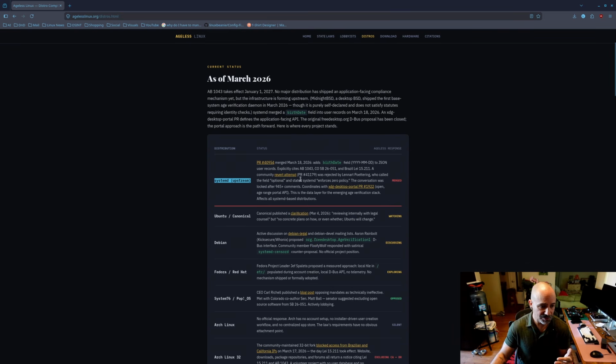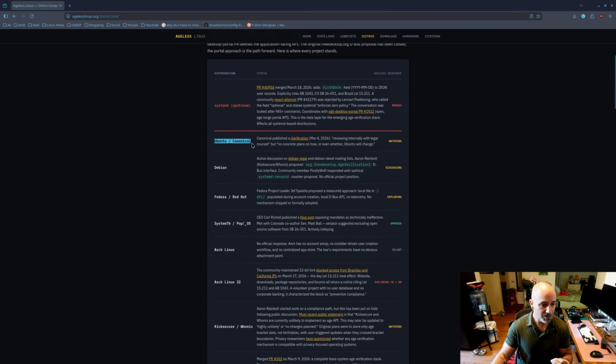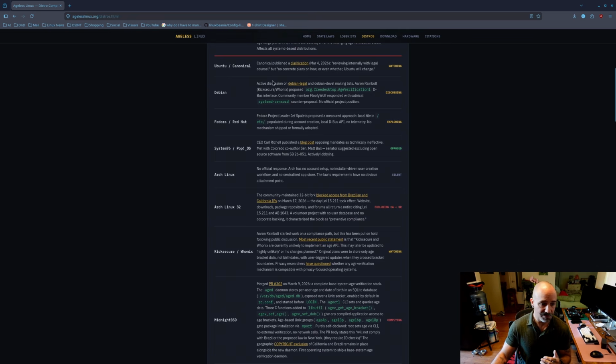Merged the birth date field to JSON user records recently. Ubuntu says Canonical published a clarification, reviewing internally with legal counsel, but no concrete plans on how or even whether Ubuntu will change. Debian, active discussion on the Debian legal and Debian development mailing lists. Basically, they have no official position yet. Fedora says they're taking a measured approach: local file in /etc, populated during account creation, no telemetry, no mechanism shipped or formally adopted yet. System76 published a blog post opposing mandates. A senator suggested excluding open source software.